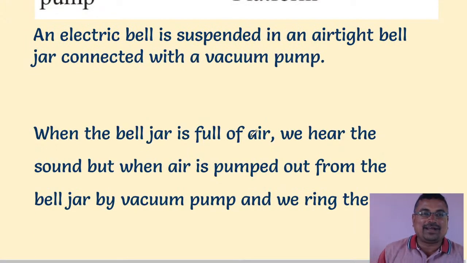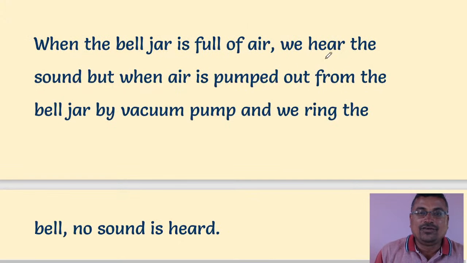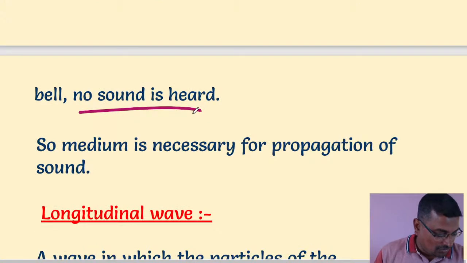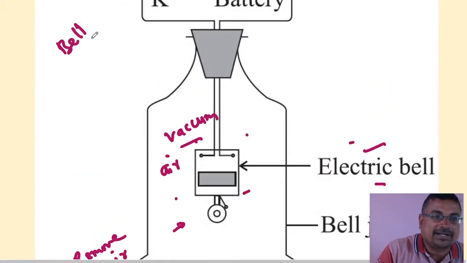So, students, the electric bell is suspended inside an airtight bell jar connected to the vacuum pump. When the bell jar is full of air, we hear the sound. But when the air is pumped out by the vacuum pump and we ring the bell, no sound is heard. This activity is called the bell jar experiment.